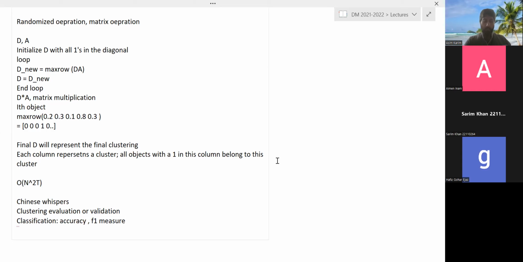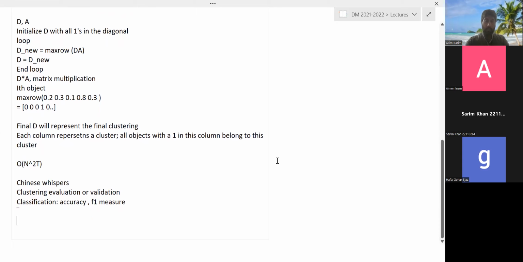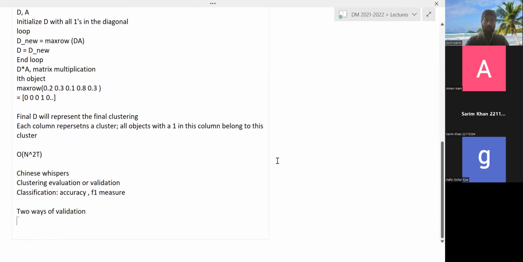So for clustering, the challenge is that since this is unsupervised, we don't typically have a labeled data set. Of course, we can maybe build a small labeled data set and compare a clustering with that. So that's one way of evaluation. So in general, as I said, there will be two ways of evaluating, two ways of validation. One is basically unsupervised.